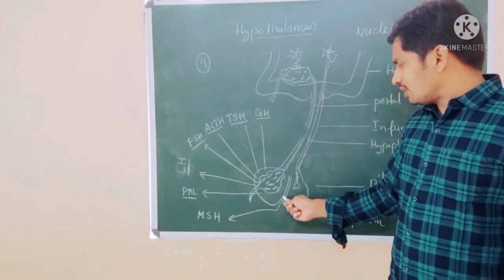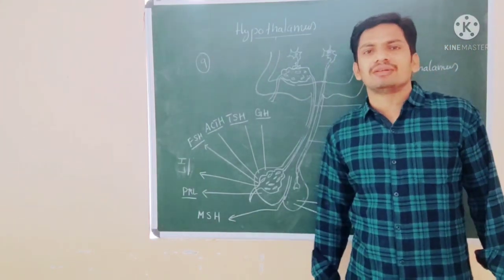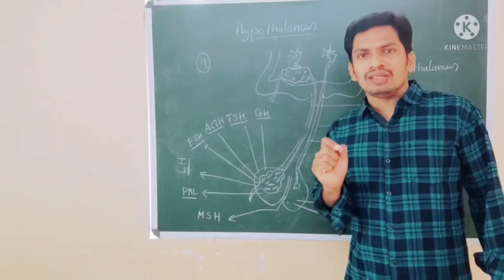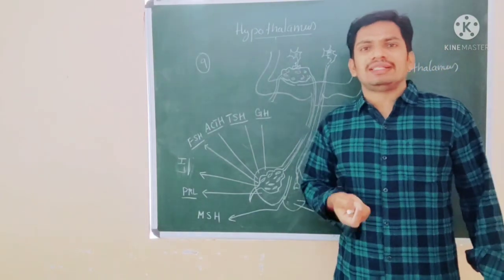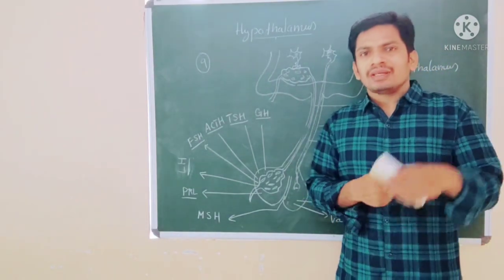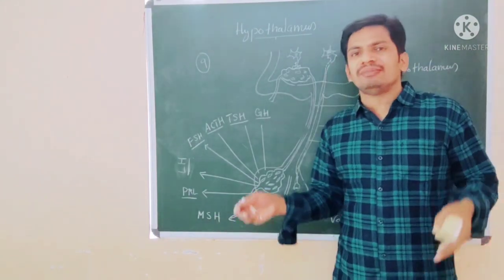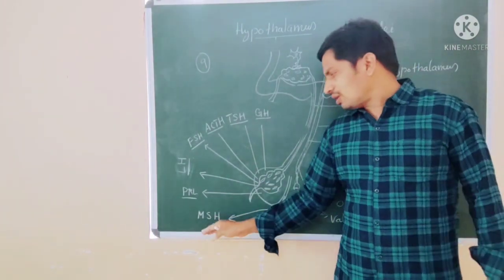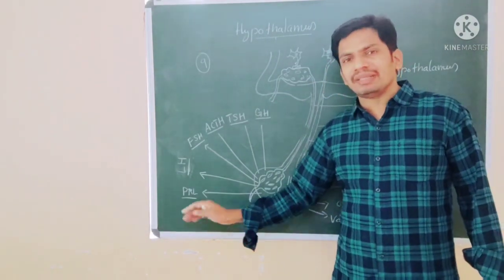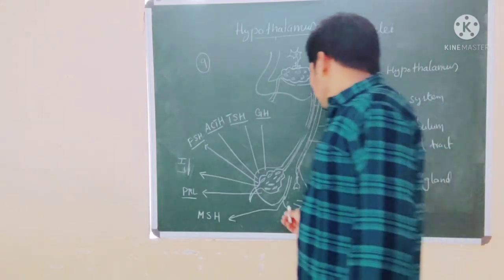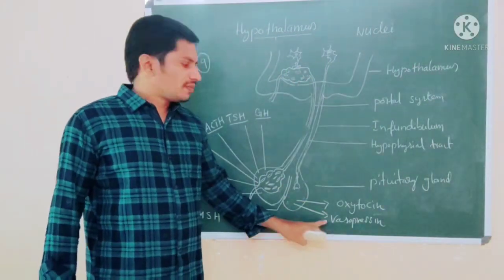When you come to the pars intermedia, it has the melanocyte stimulating hormone. This is the only hormone that acts on the melanocytes present in the skin. In bright light and dim light, these melanocytes respond; it is for pigmentation purposes. When you come to the posterior lobe, there are oxytocin and vasopressin.